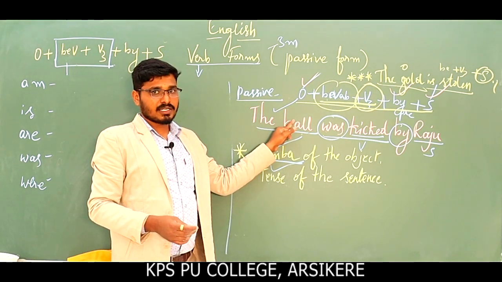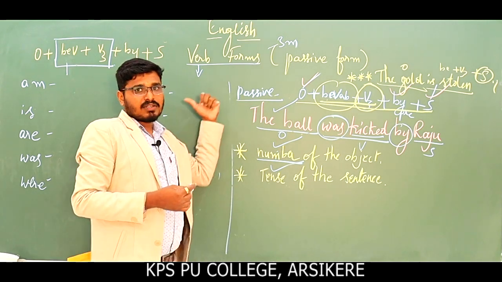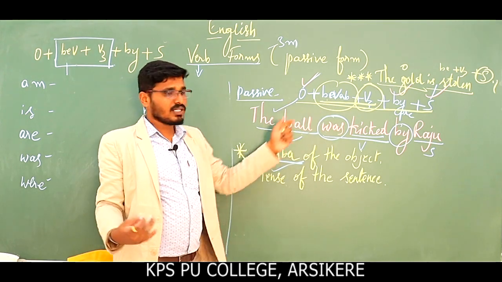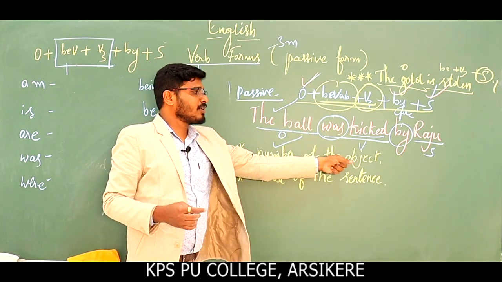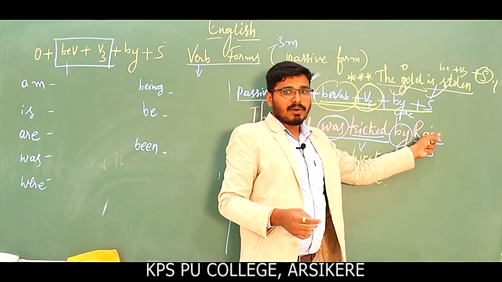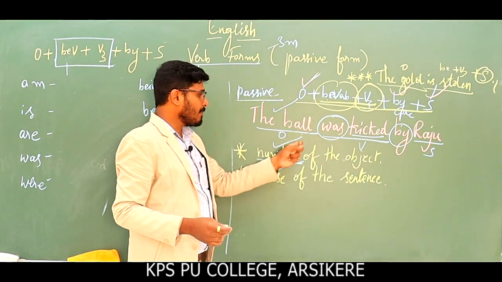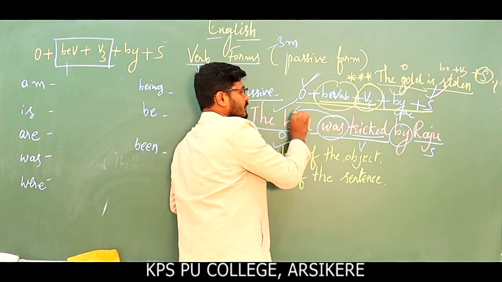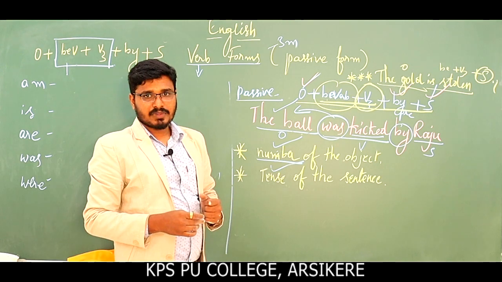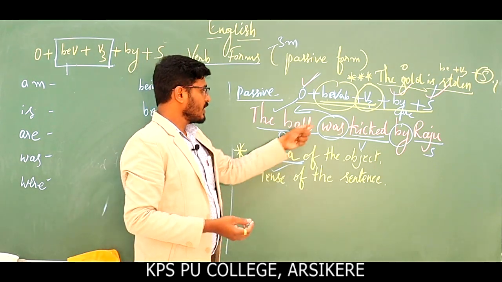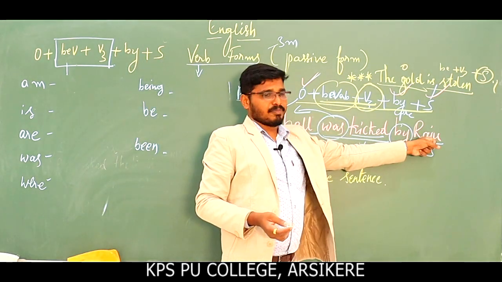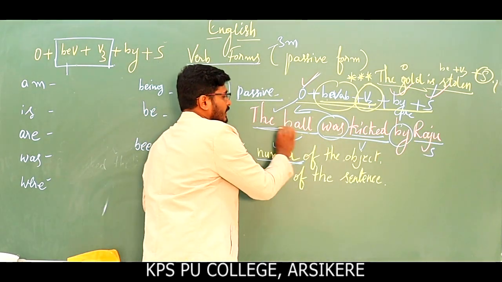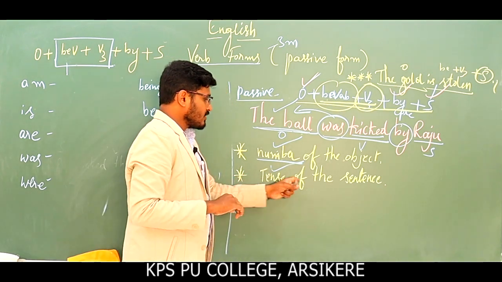Okay, I am talking about the object. They can also be written with the subject, but that is in active voice. But now we are discussing passive voice, so I am continuing with the object, the number of the object, not the subject, because we cannot depend upon the subject to write the number form, or the verb agrees. See, this verb agrees with the ball, subject verb agreement you might have learnt. Okay, and they should not agree with the subject, so the number of the object, whether it is singular or plural. The ball is singular, right? Yes.